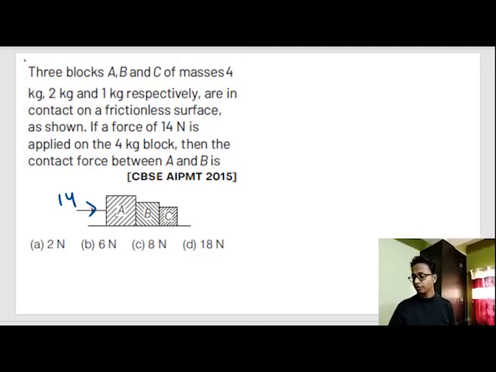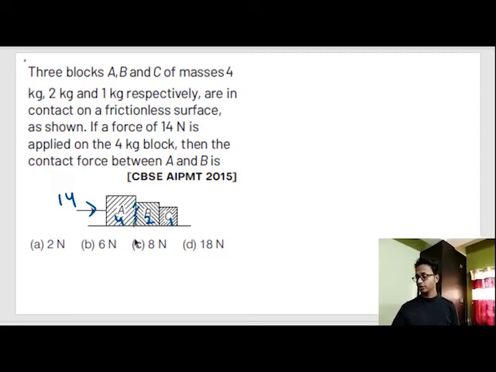This is the 4 kg block, this is the 2 kg block and this is the 1 kg block. If 14 Newton is applied on the 4 kg block, then the contact force between A and B is? That means they have asked us to find the reaction or normal forces applied by this surface.